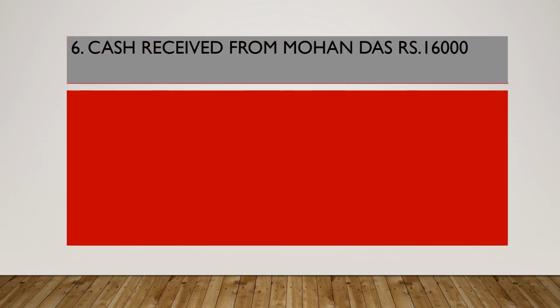Next, sixth transaction: cash received from Mohandas, rupees 16,000. So the entry will be as follows. Cash account debit 16,000. We are receiving cash. Cash is coming in. Debit what comes in according to real account. Then to Mohandas account credit 16,000. Mohandas is giving to us. He is the giver. So we need to credit the giver according to the personal account, and the explanation is here.